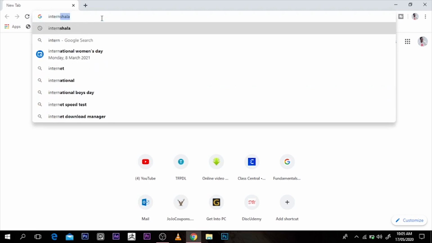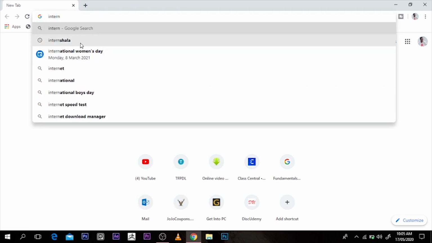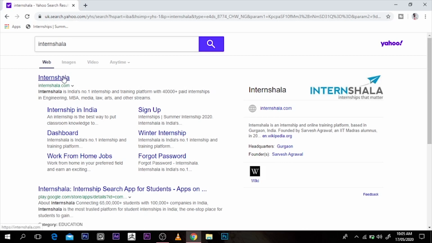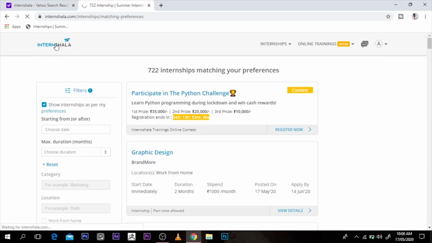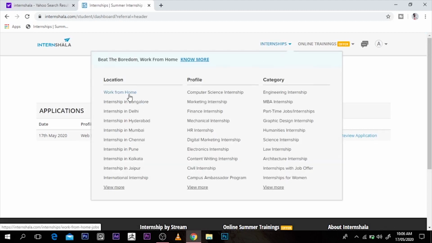Internshala. Okay, so I'm going to click on internshala.com. I can just search for it, and now it's going to open the website. This is a website that gives you an opportunity to do a lot of internships. This website was specially created by Indians, but it serves everybody all over the world. I actually signed up today, and I think you should find it a lot helpful.